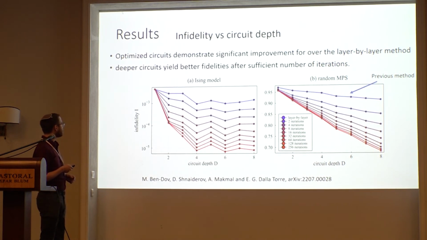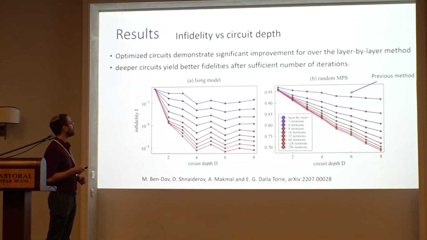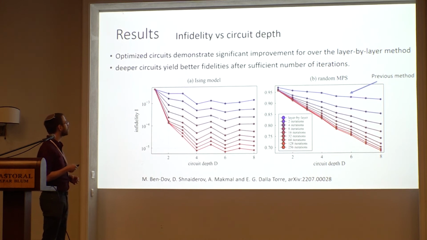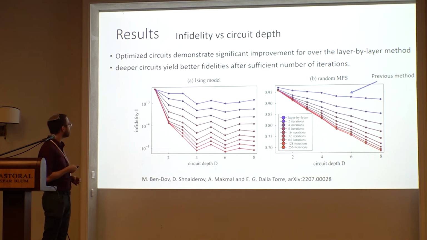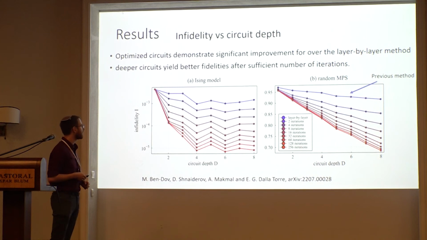And you can see that the more layers we have, the more iterations we have to put in in order to see an advantage. For example, if we want to use 6 layers instead of 3, we have to use more iterations in order to see the benefit of using more layers.